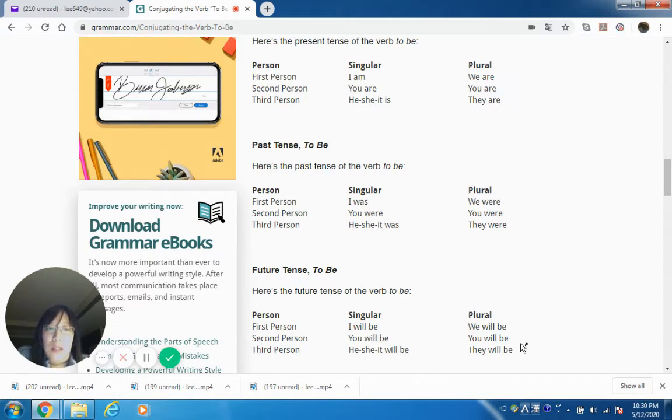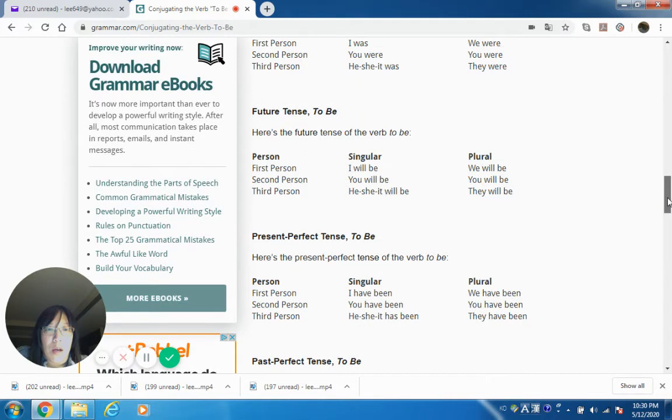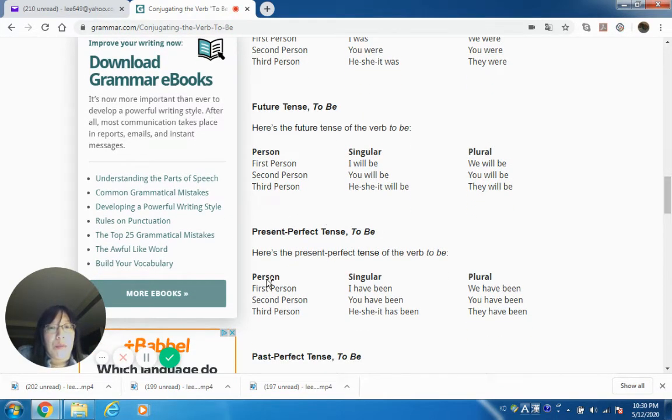So it's gonna be the same for the second person and the third person. All you have to add is will to make it future. Now there's a present perfect tense. Now this is a very hard concept, and for our basic level, we don't really cover present perfect, but I'm just gonna tell you the rule. For the first person, now we're gonna use the helping verb have. It's gonna be I have.